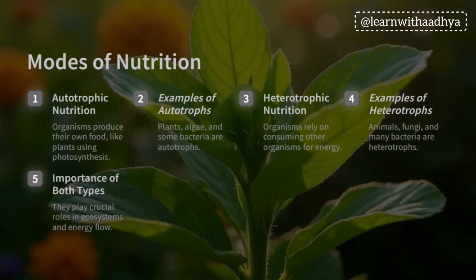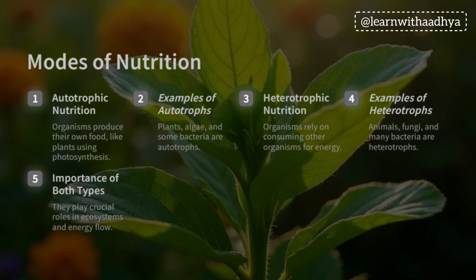Now we are going to discuss different modes of nutrition. So basically there are two types: autotrophic nutrition and heterotrophic nutrition. From class 7th we have a slight idea about autotrophic and heterotrophic. Autotrophic is nothing but plants preparing their own food through a process called photosynthesis, and heterotrophic is organisms depending on other organisms for their food.